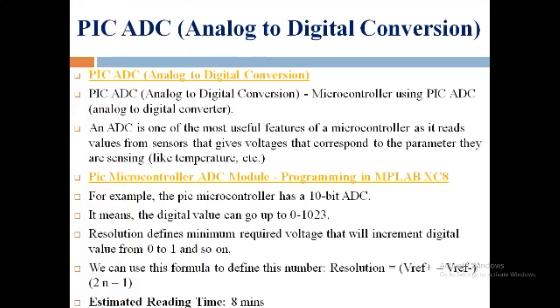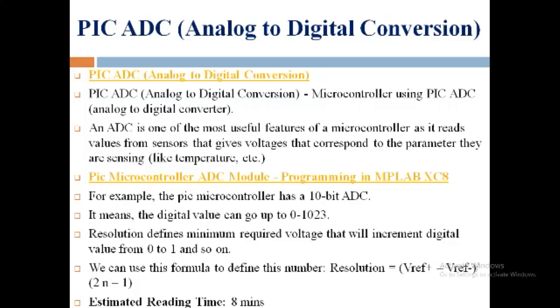First of all, the first point we will discuss is PIC ADC, that is interfacing of PIC microcontroller with the analog to digital converter. The PIC ADC analog to digital conversion is the microcontroller using the PIC ADC analog to digital converter. An ADC is one of the most useful features of a microcontroller, and it reads values from sensors that give voltages that correspond to the parameter they are sensing, like temperature, etc.